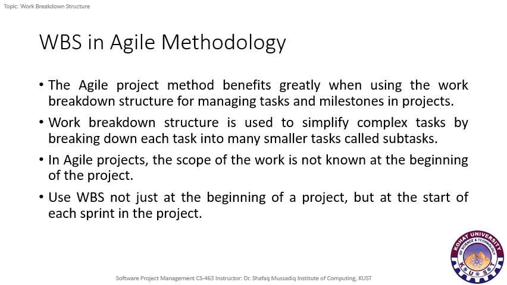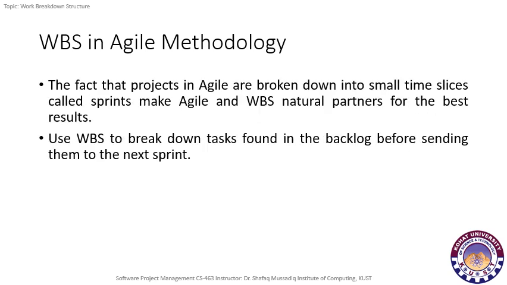And as you know, in an Agile project the work is not completely known at the beginning of a project. The requirements are gathered during the project execution. So it is not possible to specify the complete work breakdown structure at the very beginning of a project, but we can specify the work breakdown structure at the start of every sprint. And in Agile methodology, the complete feature set is specified in the product backlog, and selected features based on priority are taken from the product backlog to the sprint backlog.